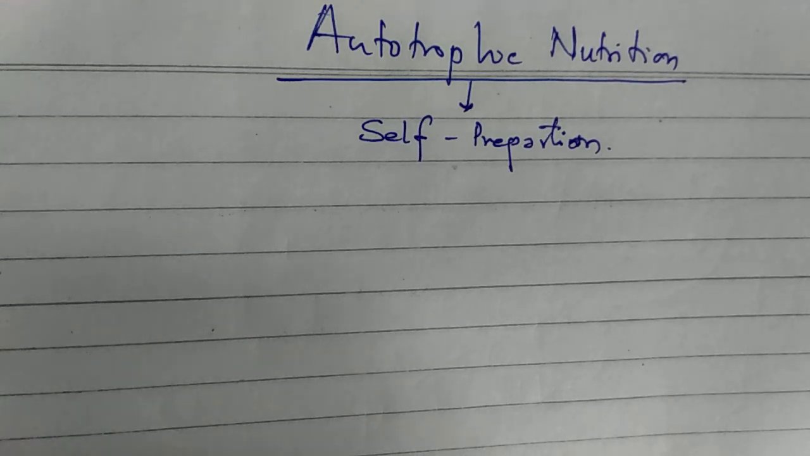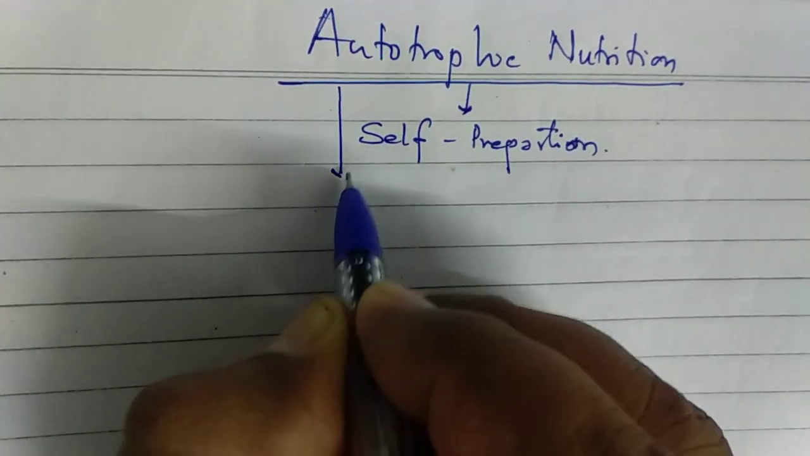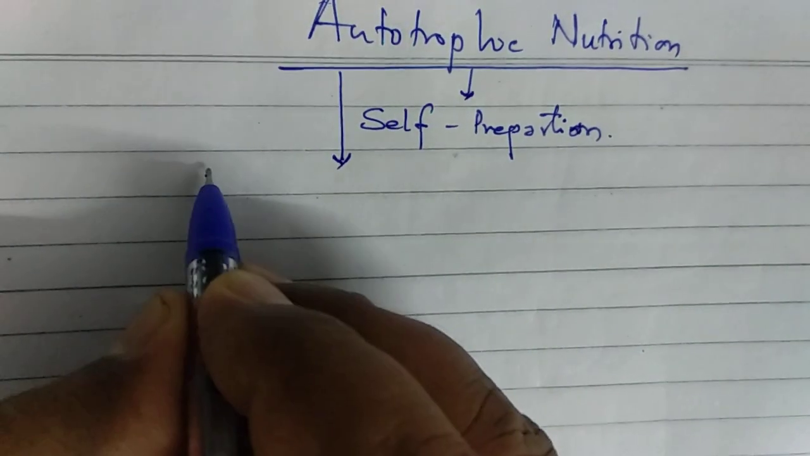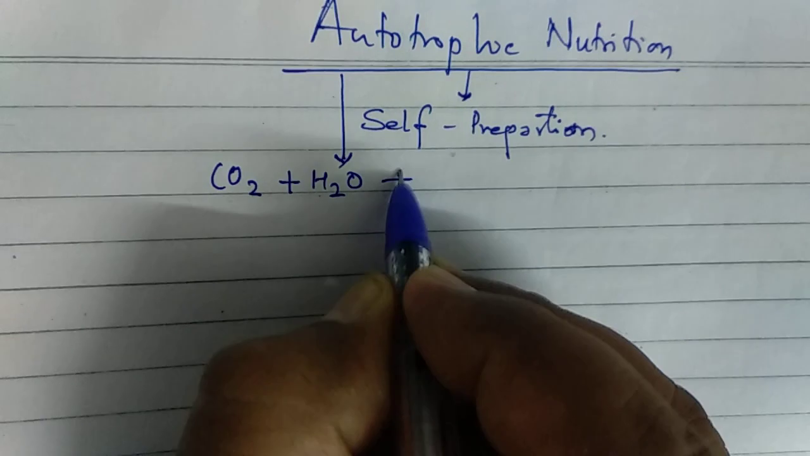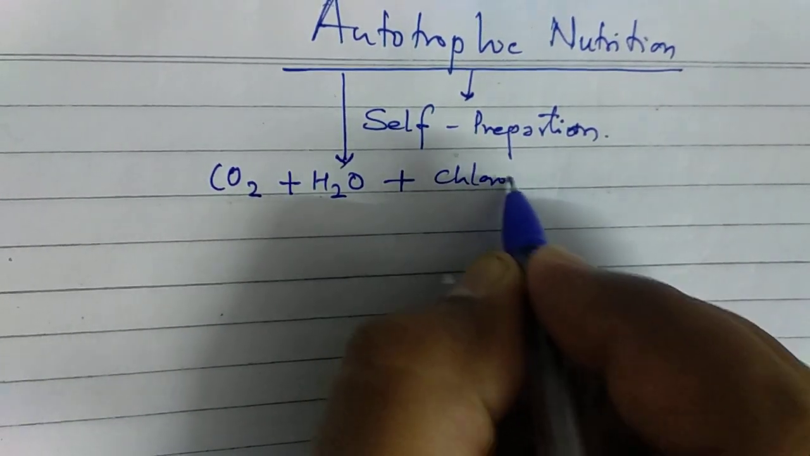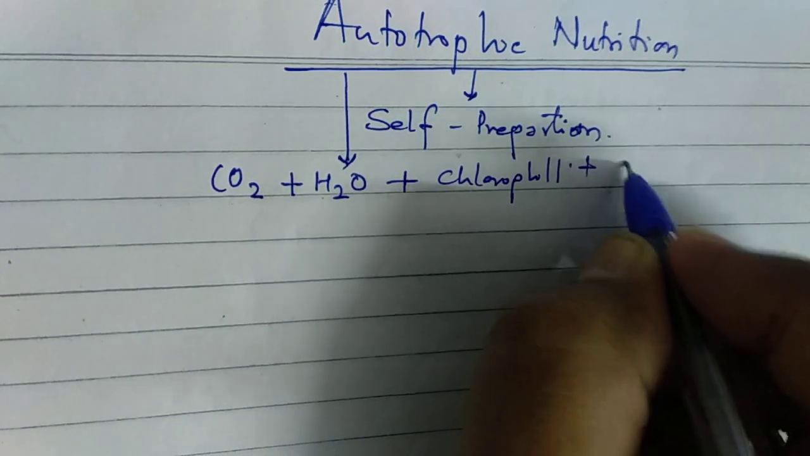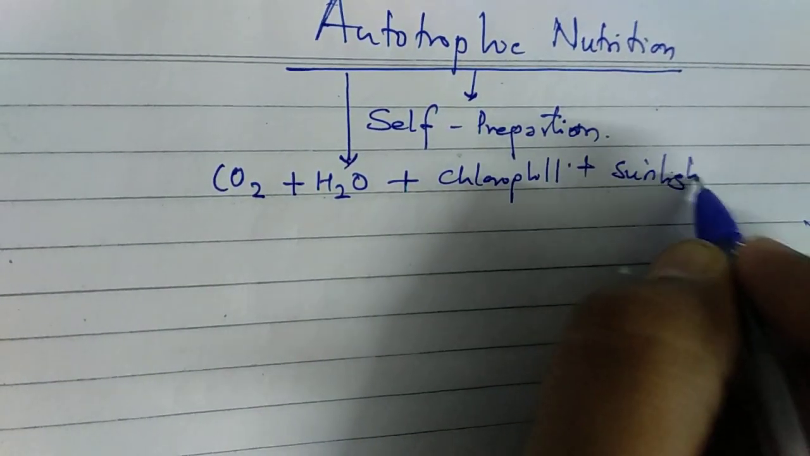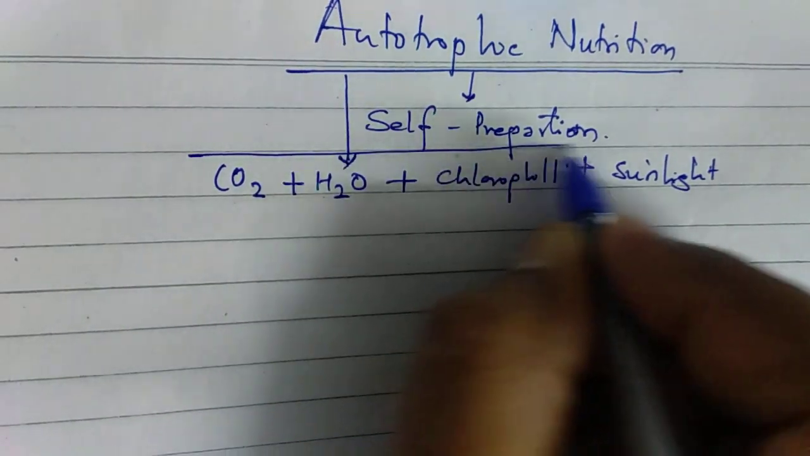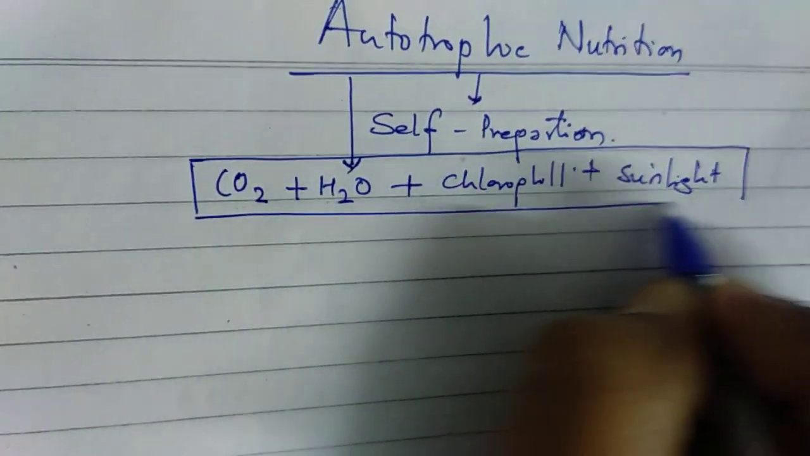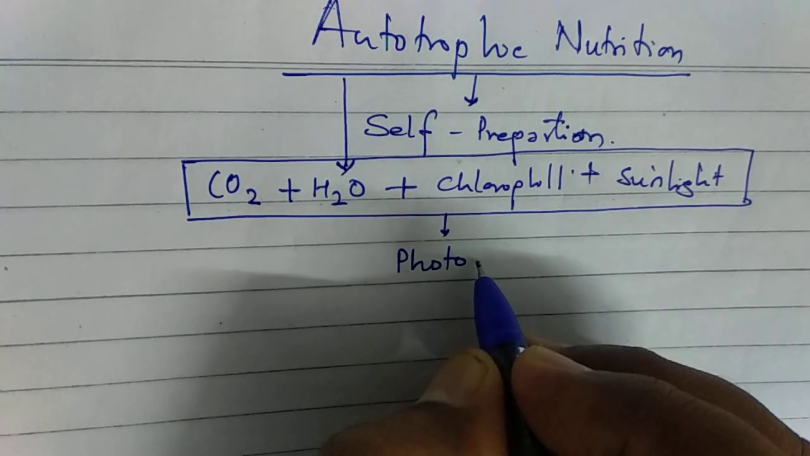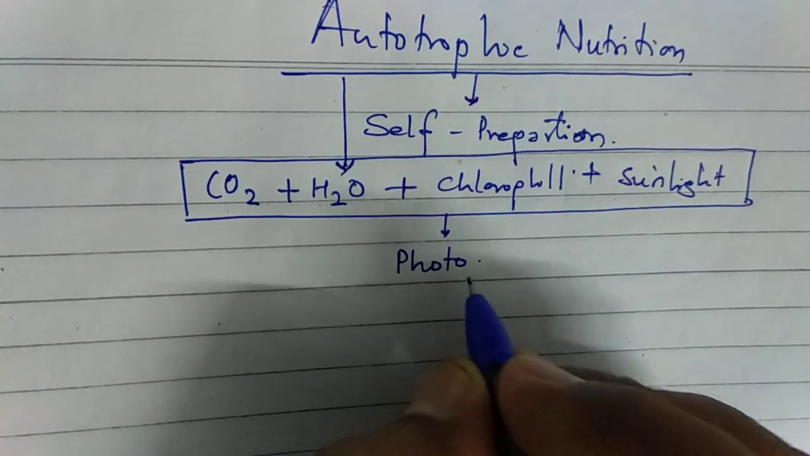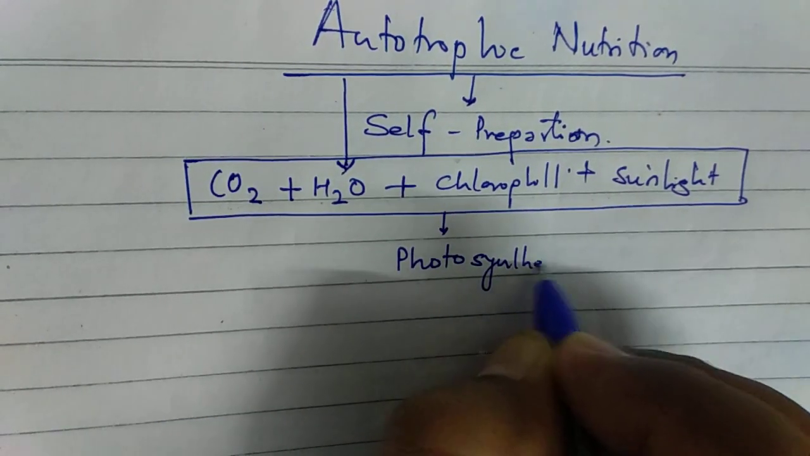Autotrophic nutrition, as we have already discussed. In autotrophic nutrition, inorganic substances like carbon dioxide, water, chlorophyll and sunlight are the components through which photosynthesis can be carried out. Actually, in autotrophic nutrition, though two types of nutrition are there, photosynthetic and chemosynthetic, mostly we have to discuss the photosynthetic mode of nutrition,